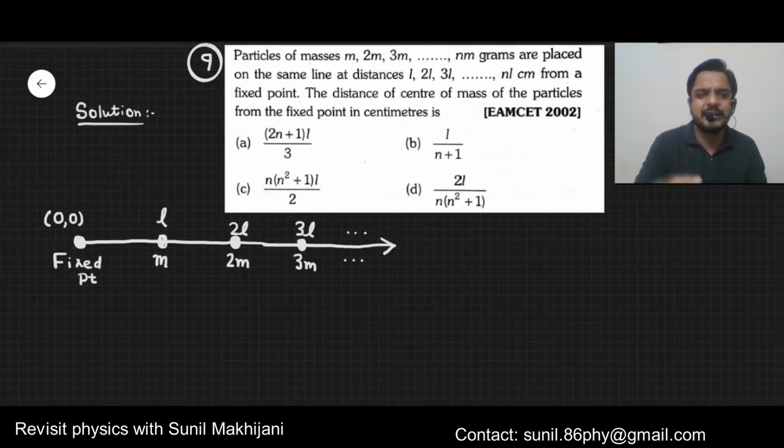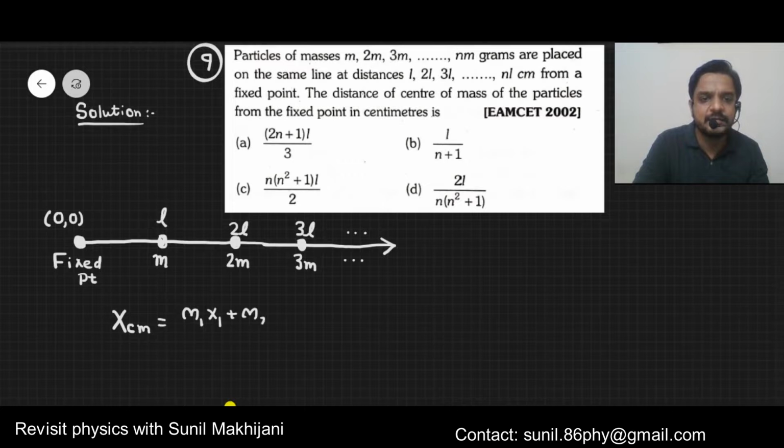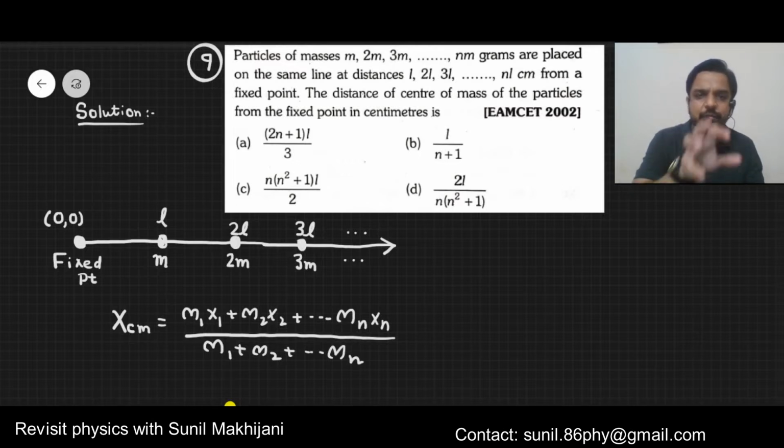You can see in the diagram that the coordinates of every point are visible. So we need to find the center of mass of this system. The x coordinate of the center of mass is given by m1 x1 plus m2 x2 and so on up to the nth particle, divided by m1 plus m2 up to the nth particle. Now we just have to look at the diagram and substitute.